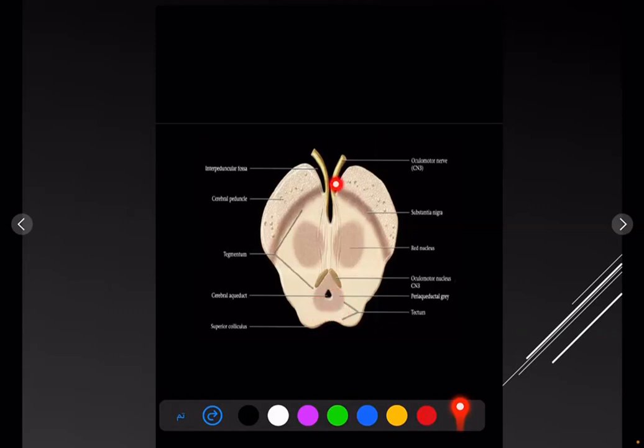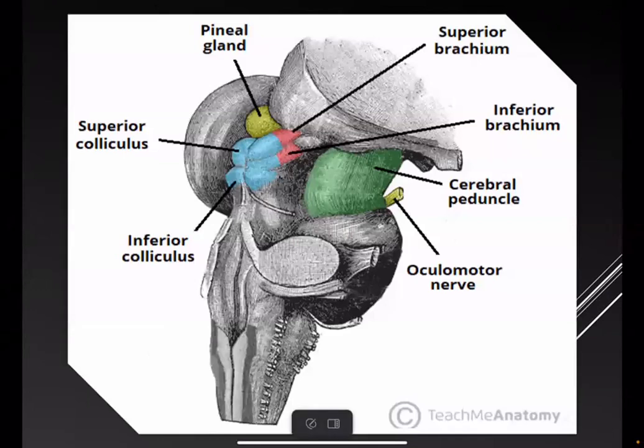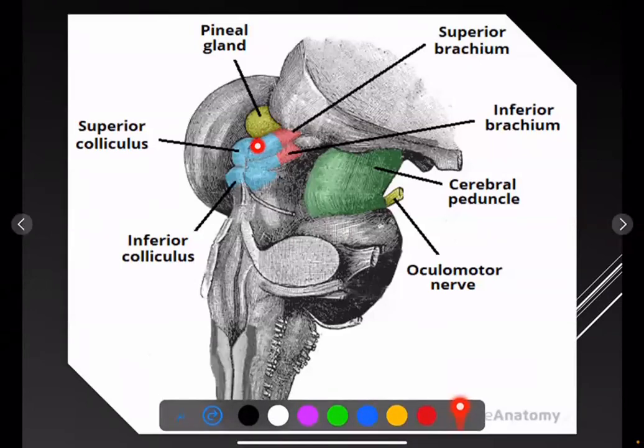The oculomotor nerve originates from the anterior part of the midbrain. And this is a diagram showing the dorsal aspect. This is the superior colliculi, which is connected by the superior brachium to the lateral geniculate body of the optic tract. And this is the inferior colliculi, which is connected by the inferior brachium to the medial geniculate body of the auditory system. And this is the trochlear nerve, which is the only cranial nerve that originates from the posterior surface.